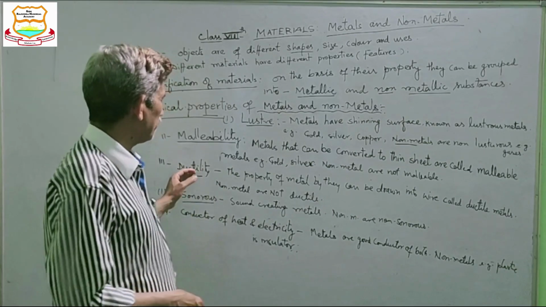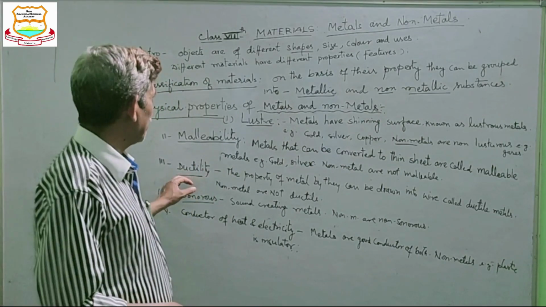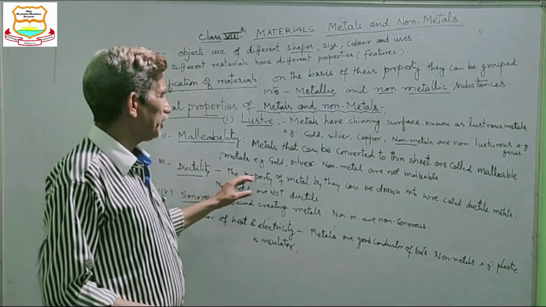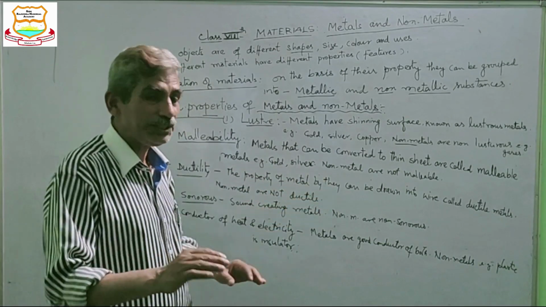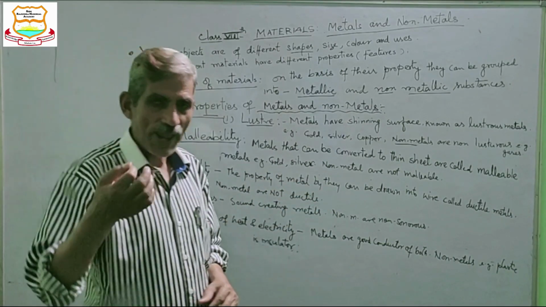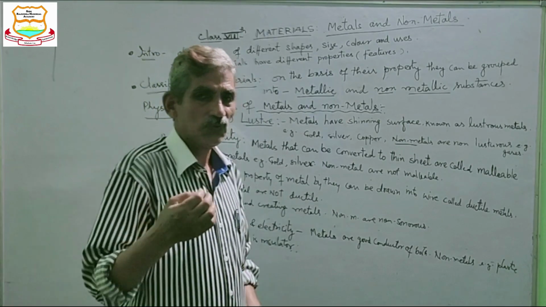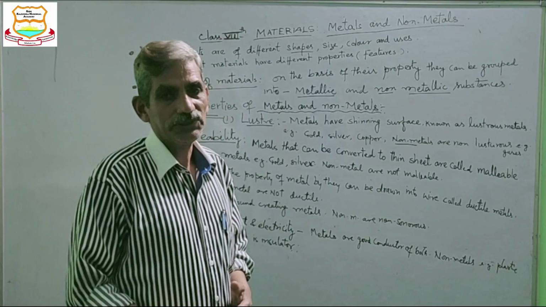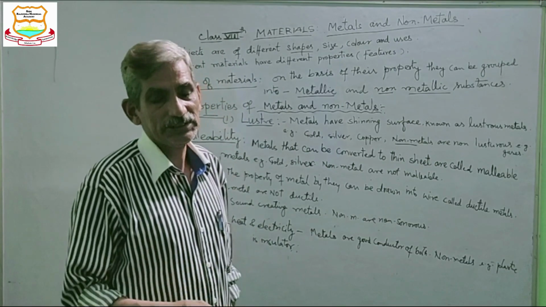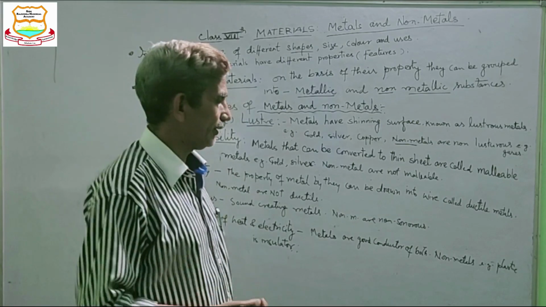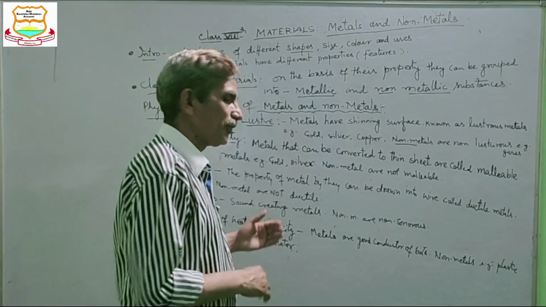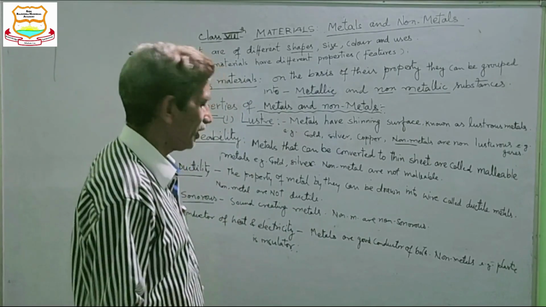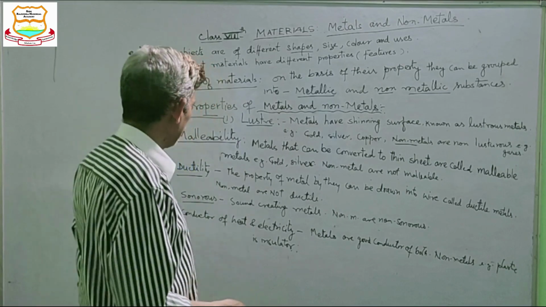The next property of metals is ductility. Ductility means the property of metals by which they can be drawn into wire. So, converting the metal into wire is due to the property of ductility. Such metals are called ductile metals, and non-metals are not ductile. They are non-ductile. They cannot be drawn into wire.